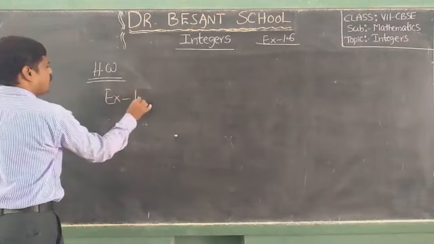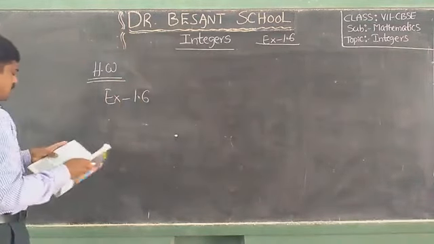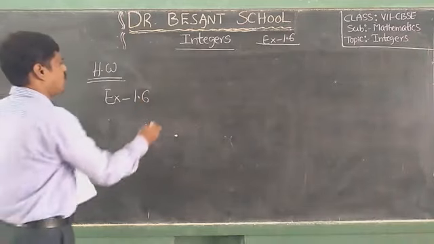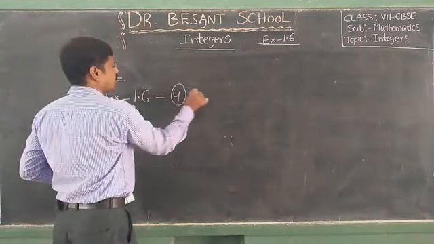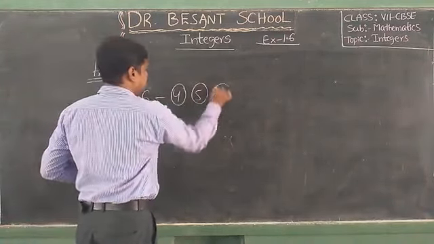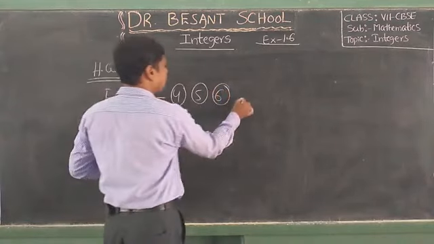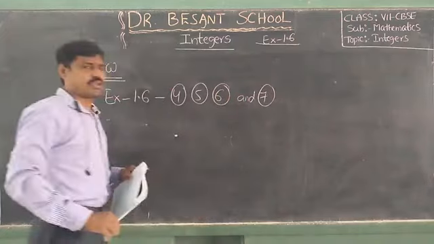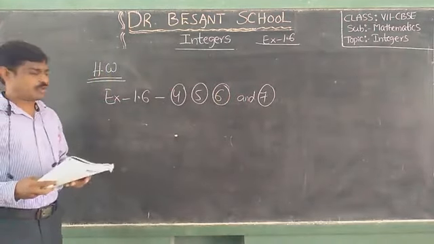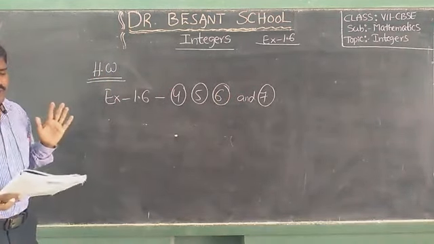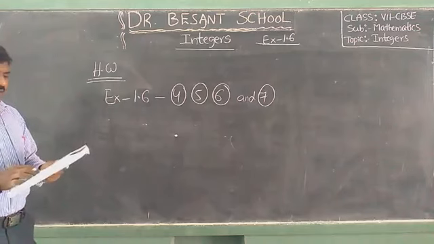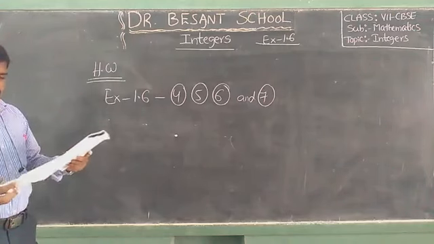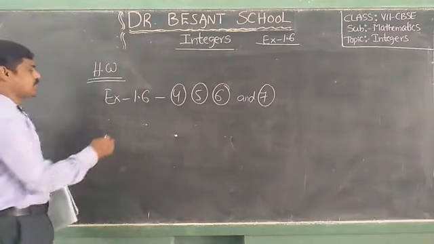Exercise 1.6, problem numbers 4, 5, 6 and 7. These 4 problems you have to practice, and also the examples on page number 11.